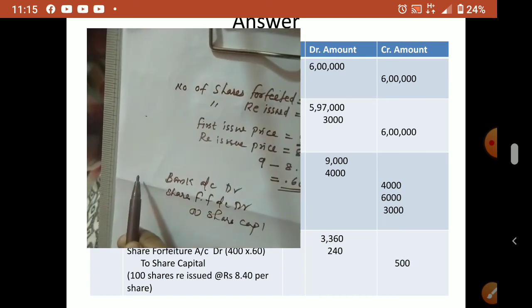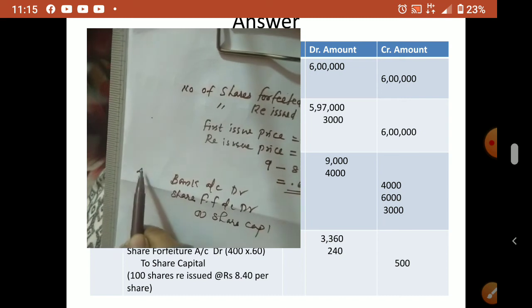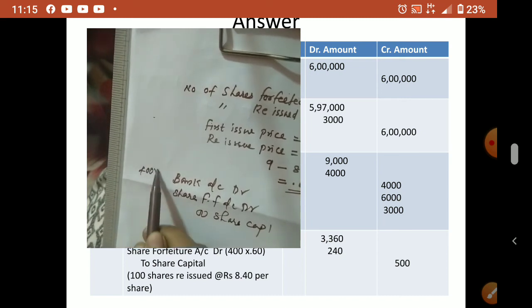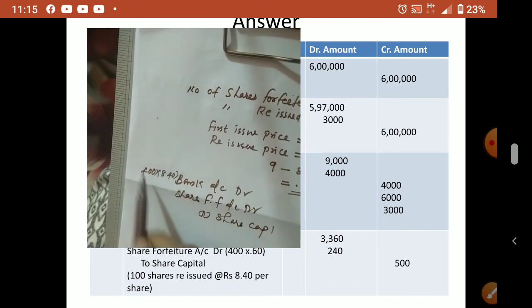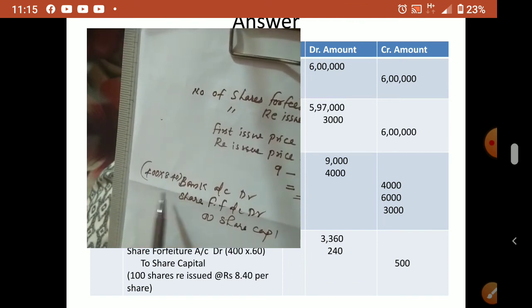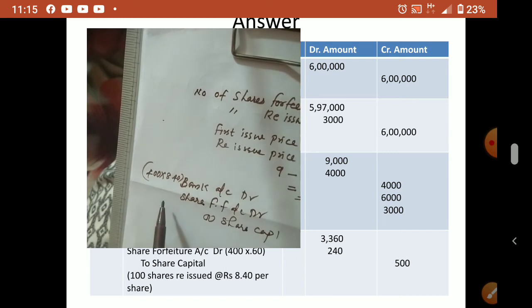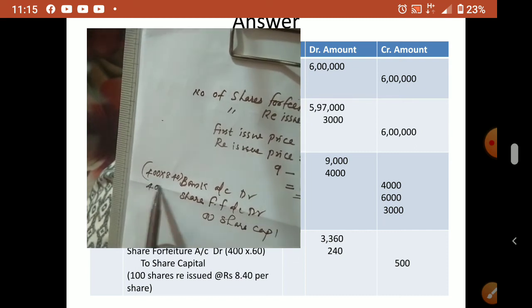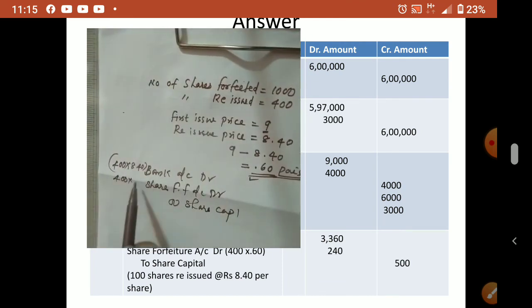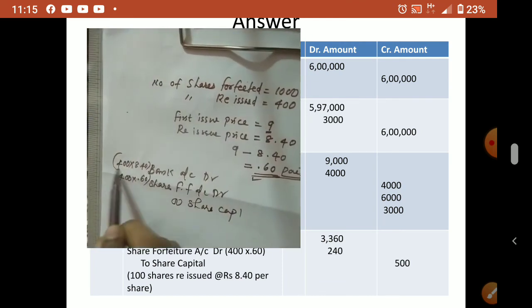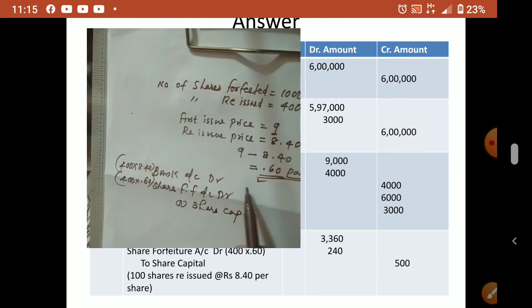Now reissue, how many shares reissued? It is 400. So 400 into what is the issue price? 8.40. Okay, now what is the discount that we have to debit because it's a loss for the company? 400 into, I told you this, 0.60 is the discount allowed. So how much will this come?